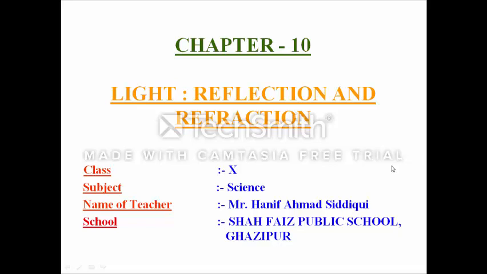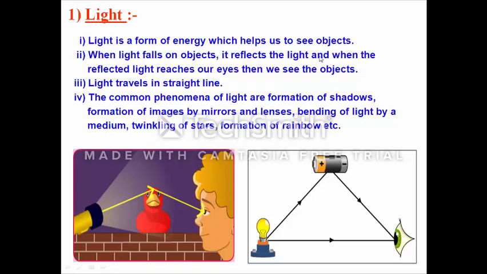So first of all, we will see what light actually means. As we all know, light is a form of energy which enables us to see objects. It means that if there were no light, we would not be able to see this beautiful world. Light plays a very important role in seeing this beautiful world.